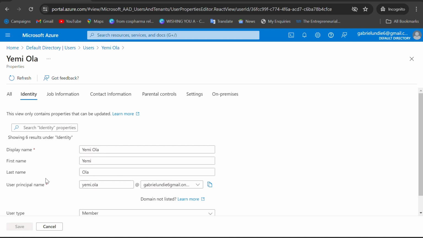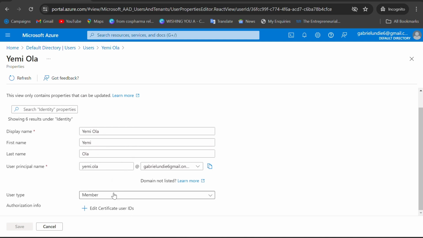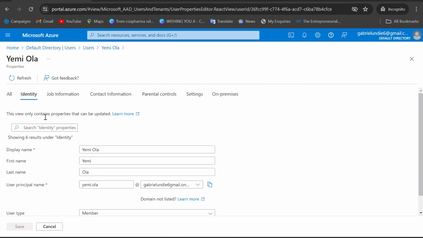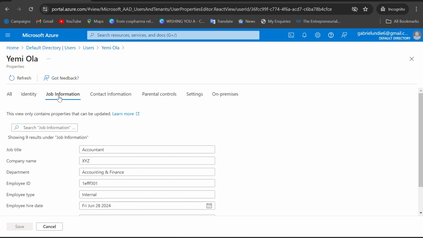You can see everything concerning identity. You see the authorization information, there is no authorization information here for now. Then if you go up, you check on the job information for this particular user.